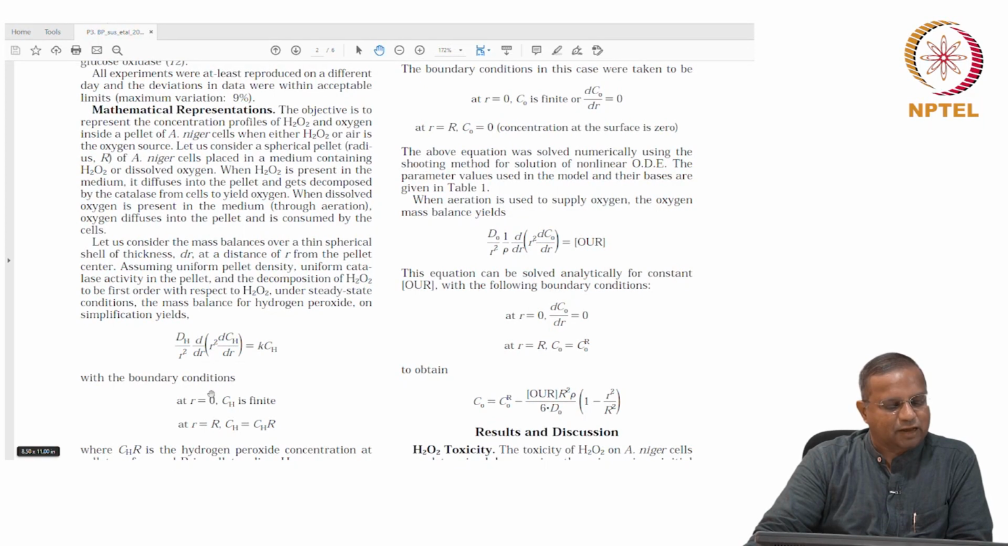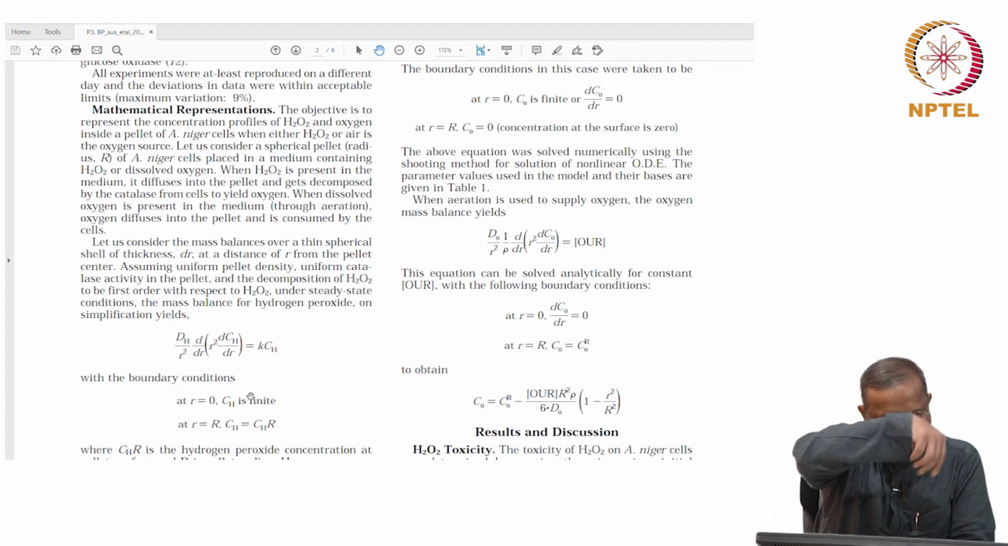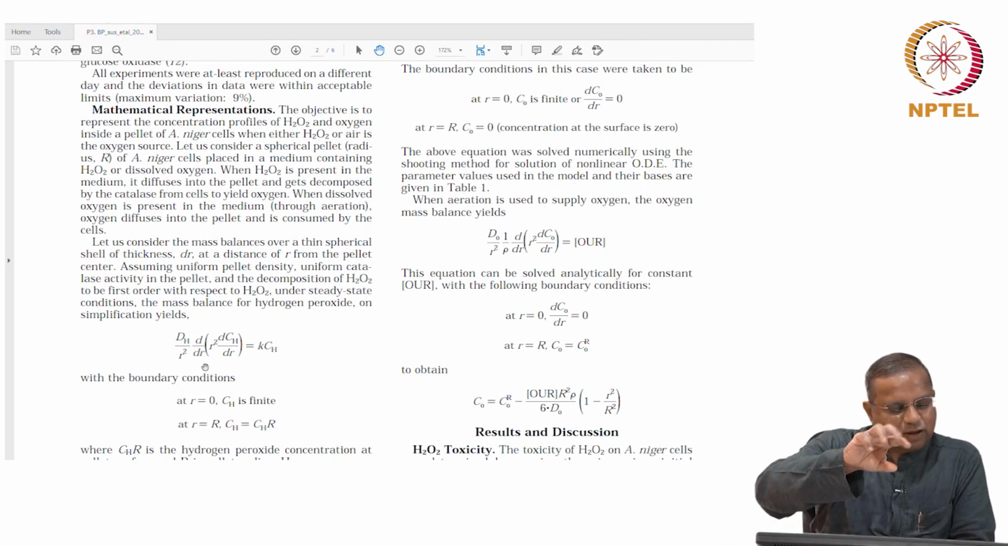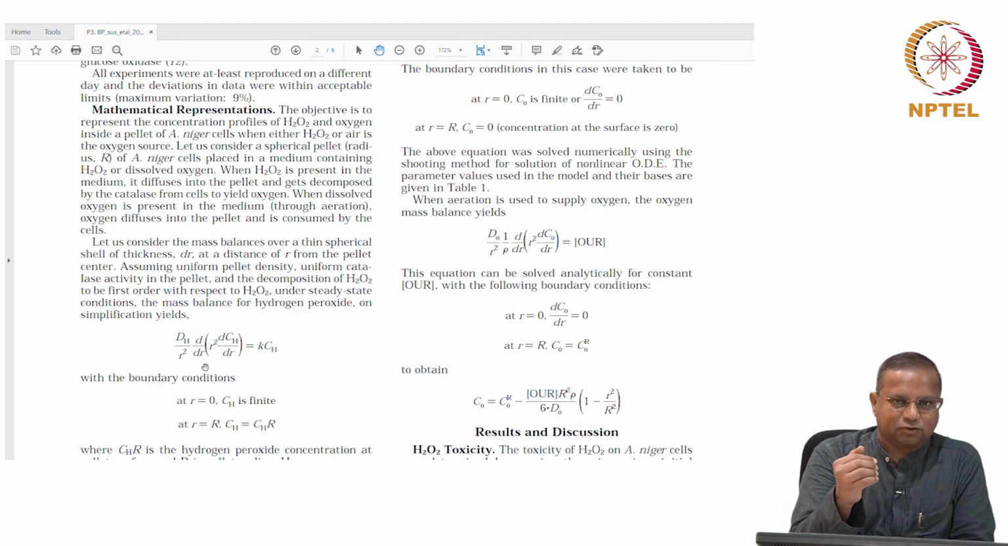The boundary conditions are at r equals 0, CH is finite. This is the hydrogen peroxide, CH is the hydrogen peroxide concentration, it's finite. R equals 0, that's the center. This is the center. CH is finite means for the physical reality to hold, the hydrogen peroxide concentration either needs to go through a minima or a maxima.